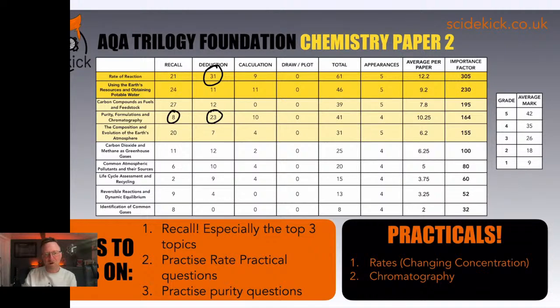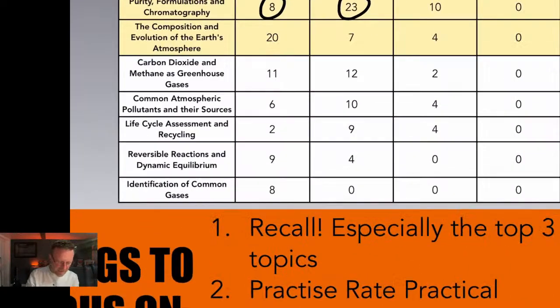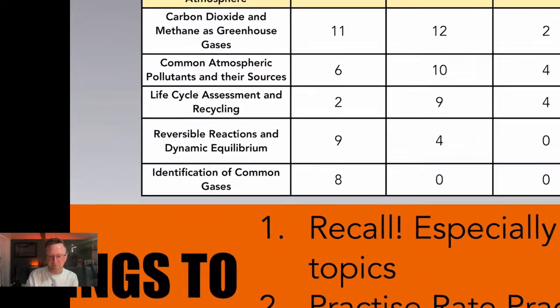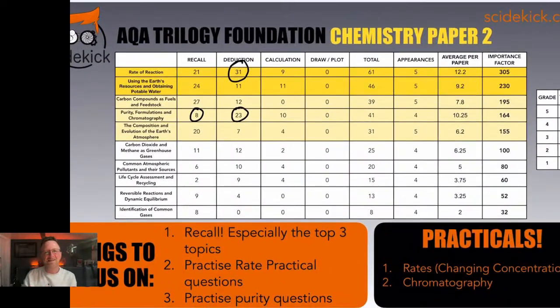Because if you get a couple of questions wrong on, let's say, identification of common gases right at the bottom down here, that's okay, that's easily fixed. They don't come up a lot, so you don't need to worry about it. But if you do a paper and you think, oh dear, I'm really not good at rate of reaction questions, get good at rate of reaction questions.